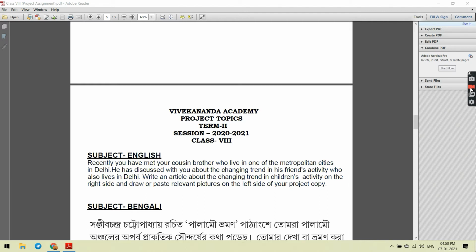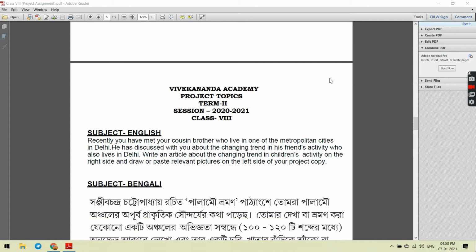Recently you have met your cousin brother who lives in one of the metropolitan cities, in Delhi. He has discussed with you the changing trend in his friend's activity who also lives in Delhi. Write an article about the changing trend in children's activity on the right side and draw or paste relevant pictures on the left side of your project copy. So you have to write an article about the given topic and then draw or paste some pictures upon them. Next is the subject Bengali.